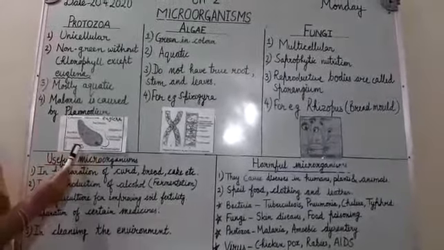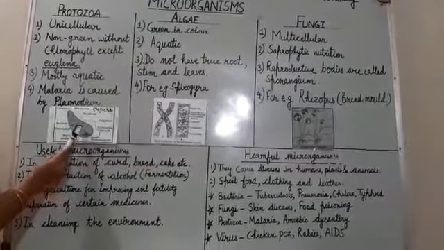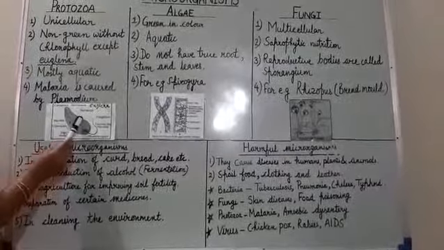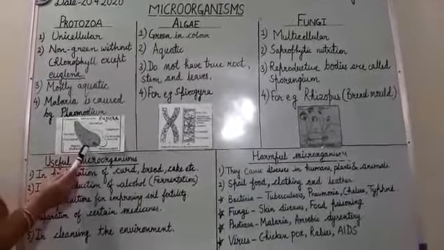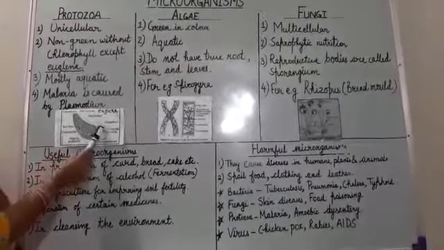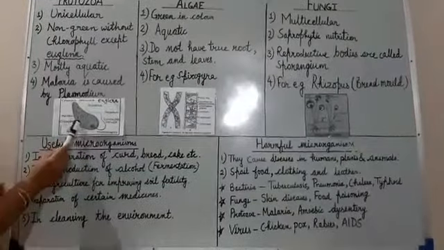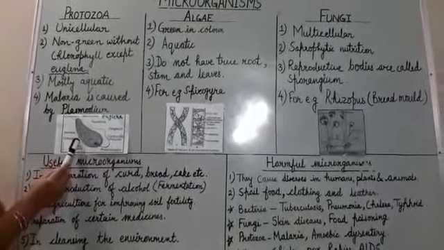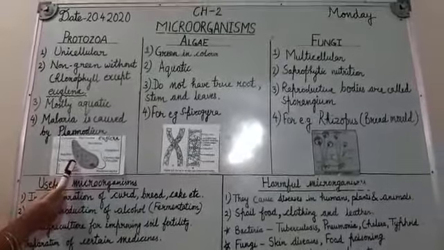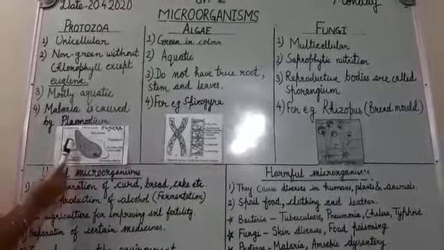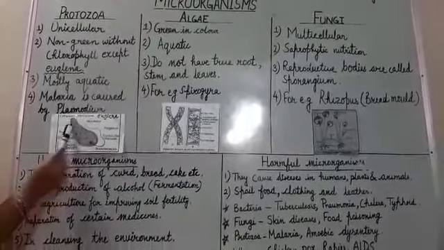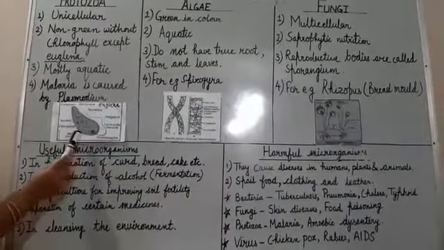You can see the figure of euglena here. Euglena, I told you that it is a unicellular protozoa having a whip-like flagellum. It has chloroplast also, due to which it can perform the process of photosynthesis, but it is placed in the animal group because of the absence of cell wall.